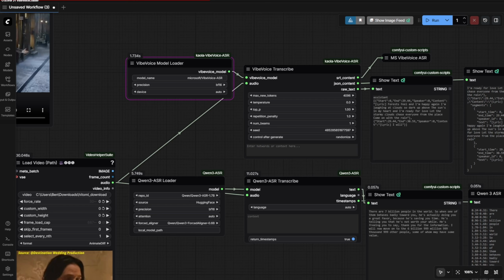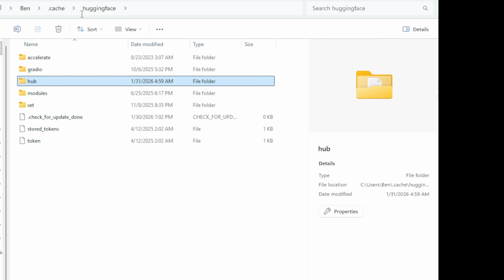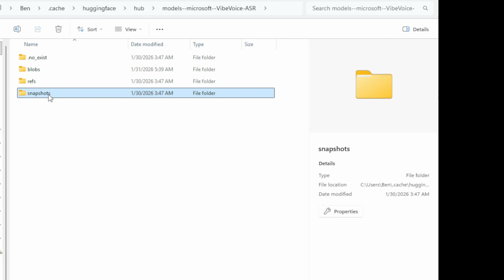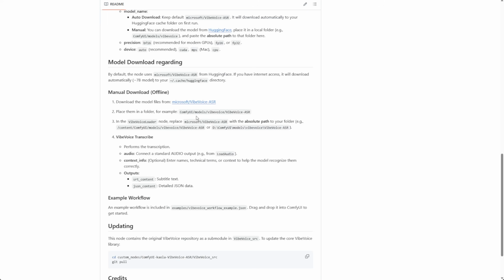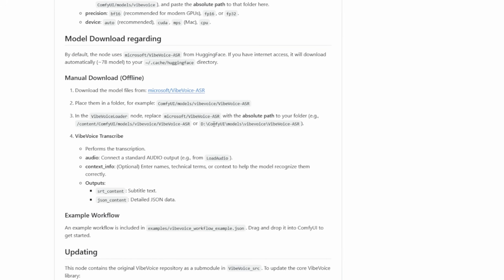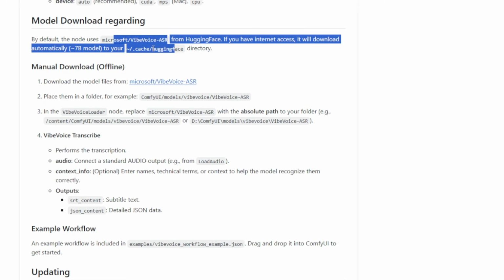And one more thing for auto-download of VibeVoice, remember this is in the Hugging Face cache folder, not in your ComfyUI models folder. So what I just found out here, I have to put the VibeVoice snapshot, get all these files, and put them back into my ComfyUI folder. That's a minor thing that the programmer did in their custom nodes development. Because it mentions here, it's using the folder as manual download, but for auto-download, it's putting into the Hugging Face cache directory.